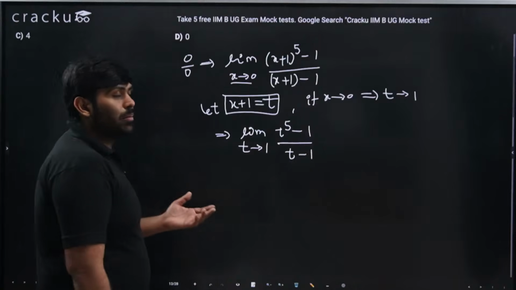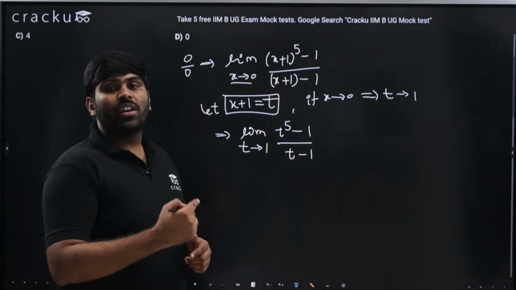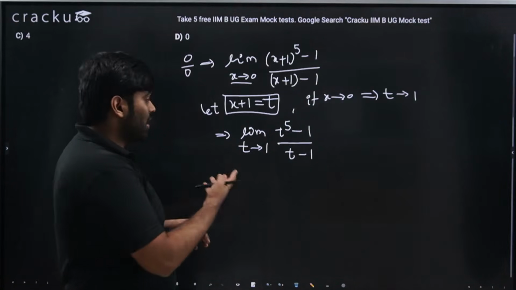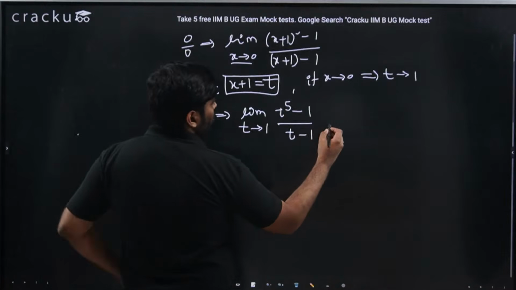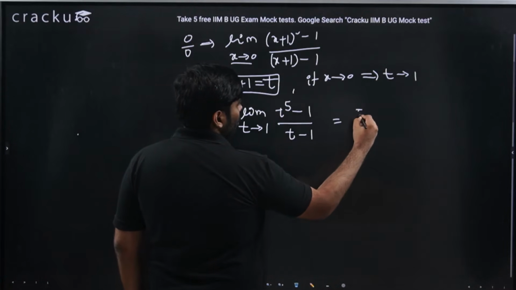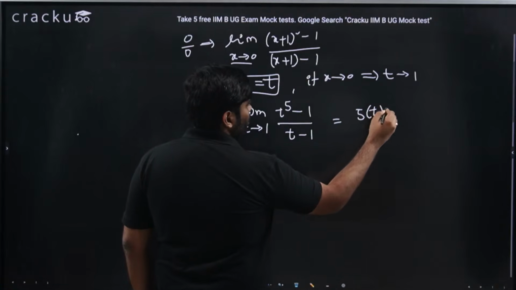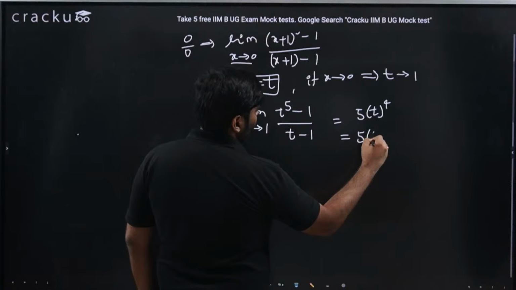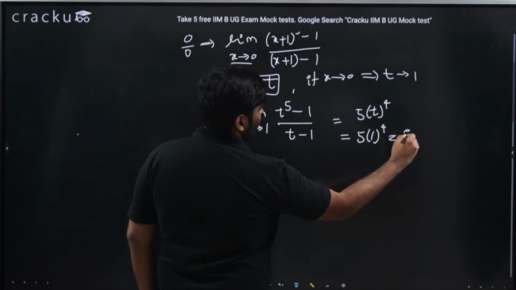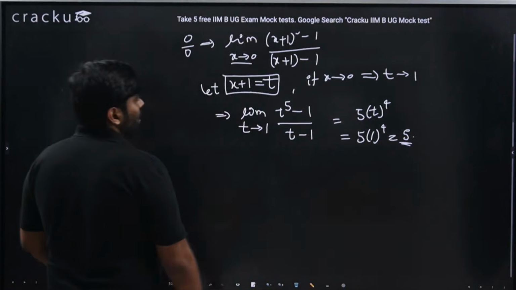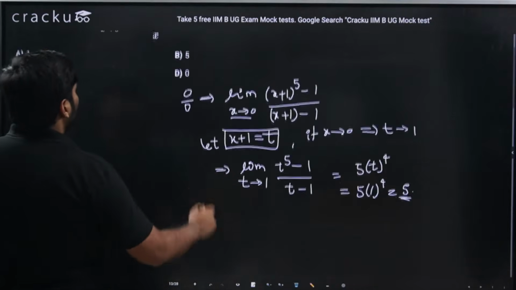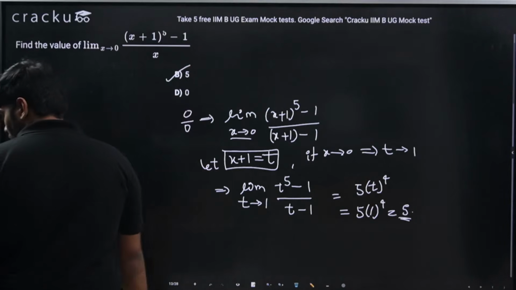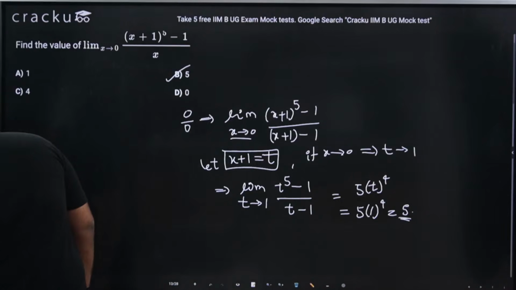Again, this is nothing but the limit x power n minus a power n divided by x minus a form. So what should this be? n into x power n minus 1. With t tending to 1, this would be 5 into 1 power 4, which is 5. So the answer has to be option B, 5.